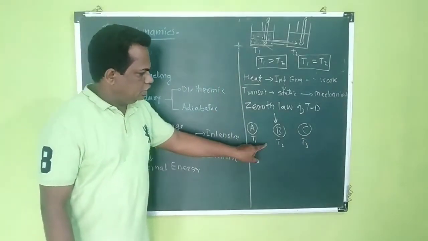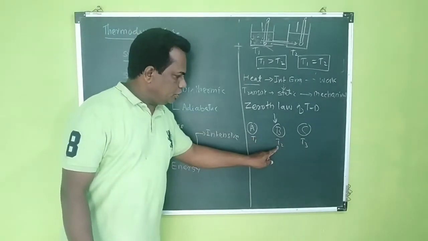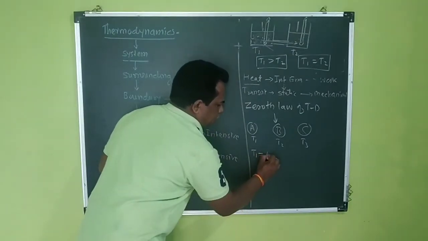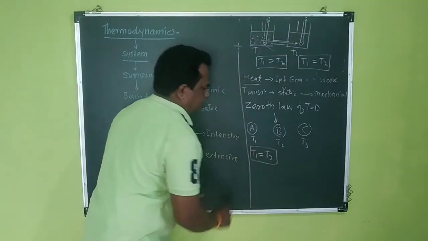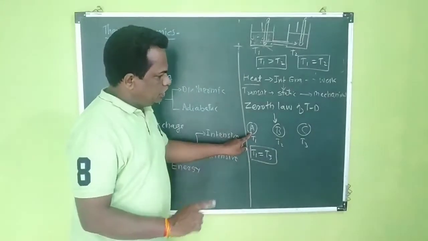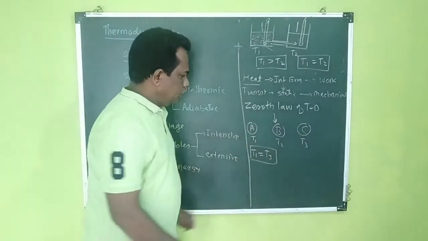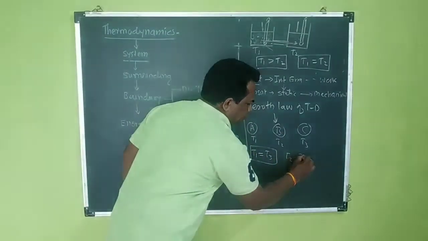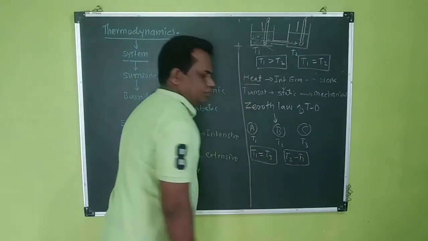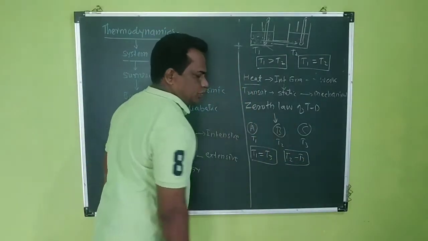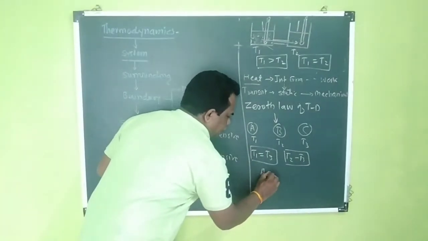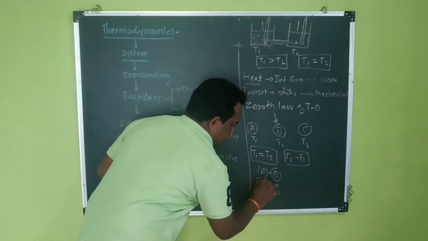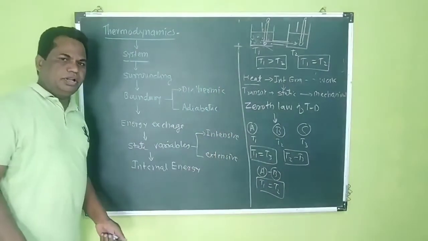Suppose T1 is equal to T3, that means A is in equilibrium with C. B is in thermal equilibrium with C, that is T2 equal to T3. Then automatically, according to the zeroth law of thermodynamics, A and B are also mutually in thermodynamic equilibrium with each other. So this is the zeroth law of thermodynamics.